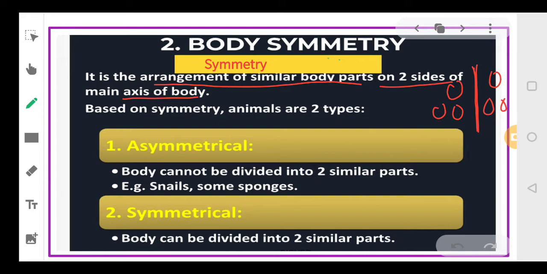Now there are 2 types. One is asymmetrical. Asymmetrical means the body cannot be divided into 2 equal parts. If we cannot divide the body of an organism into equal parts, then we say that the body is asymmetrical, like in case of snails and some sponges. Symmetrical means the body of the animal can be divided into equal parts. So we say that the body is symmetrical.